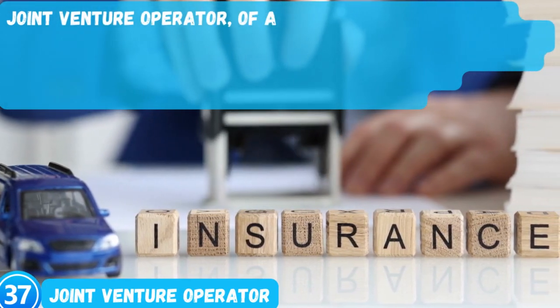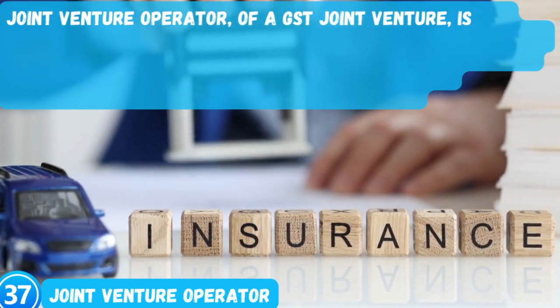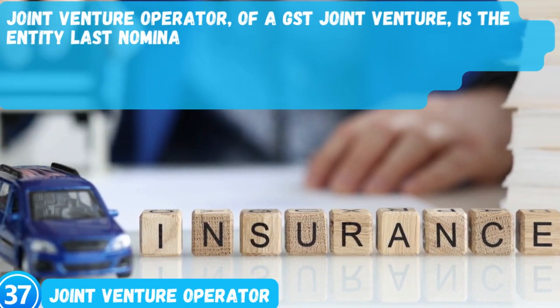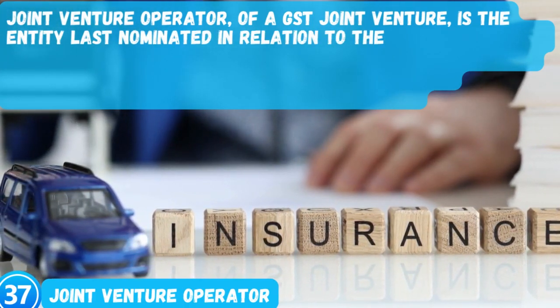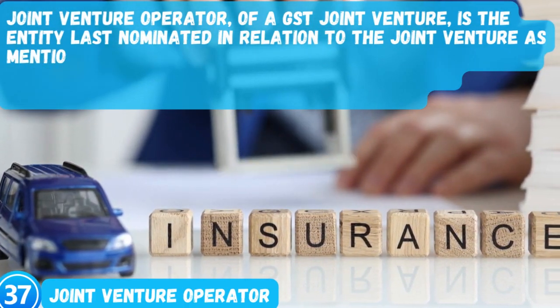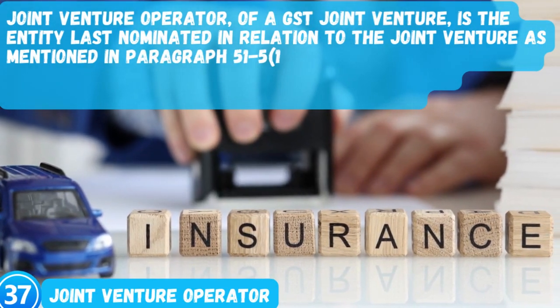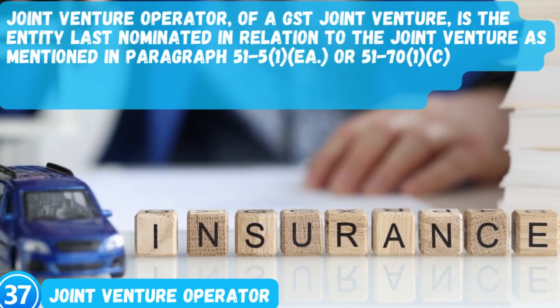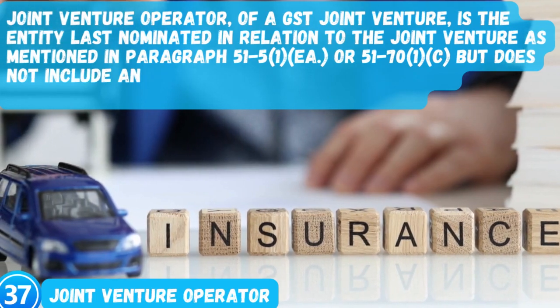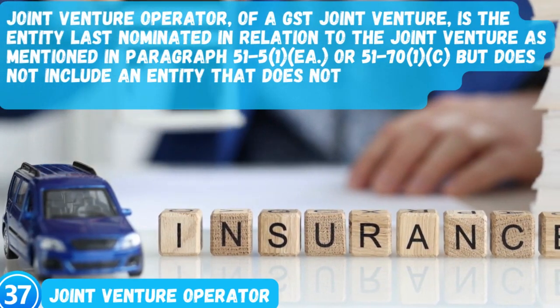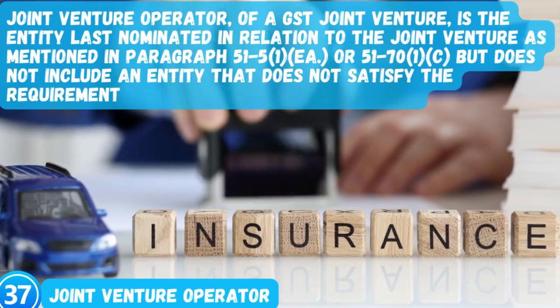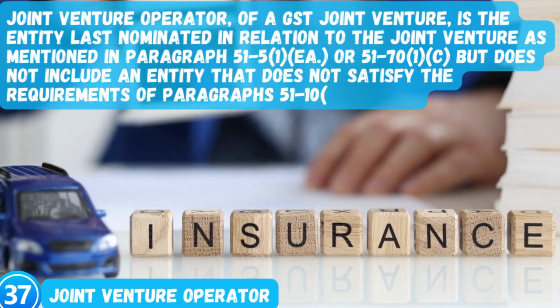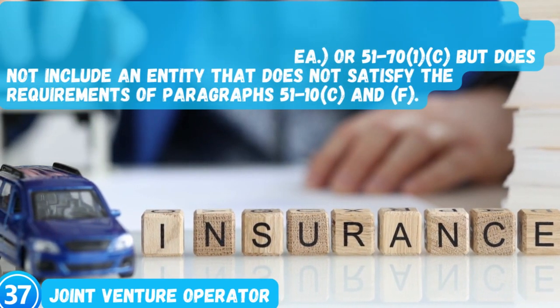Word 37. Joint venture operator of a GST joint venture is the entity last nominated in relation to the joint venture as mentioned in paragraph 51-5(1)(a) or 51-71(c), but does not include an entity that does not satisfy the requirements of paragraphs 51-10(c) and (f).